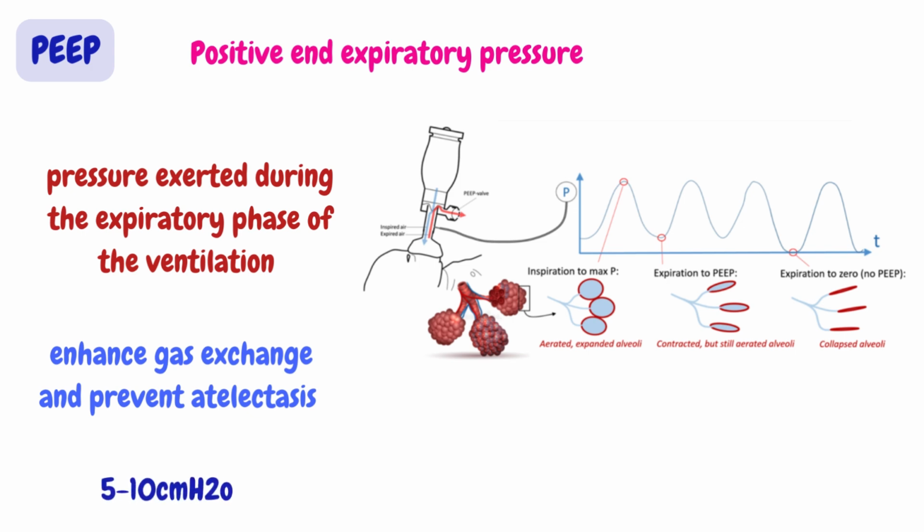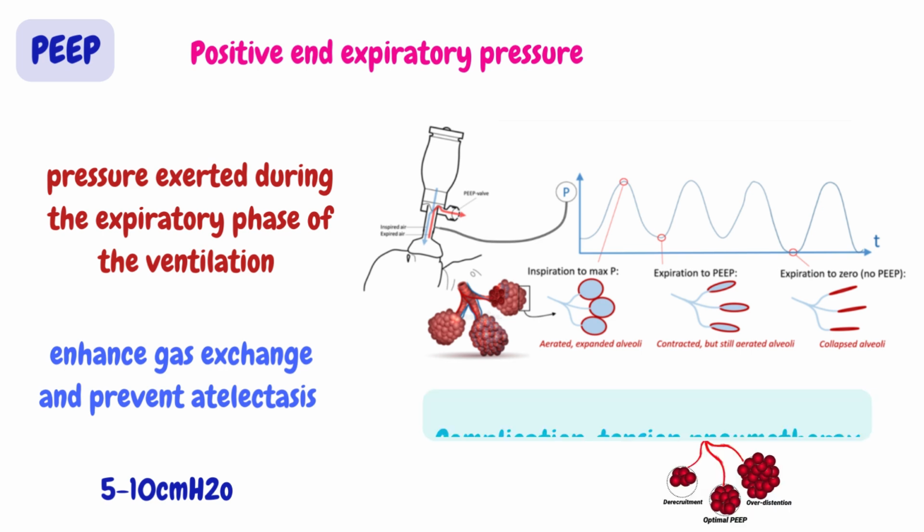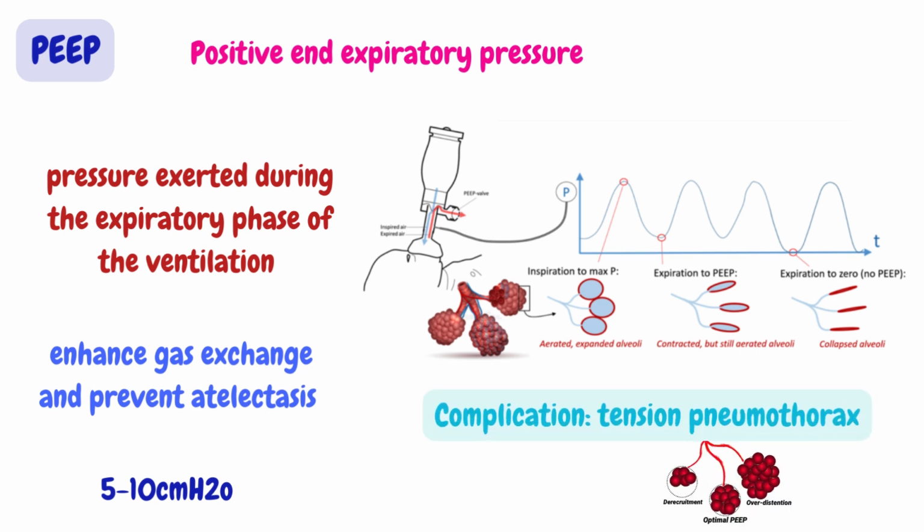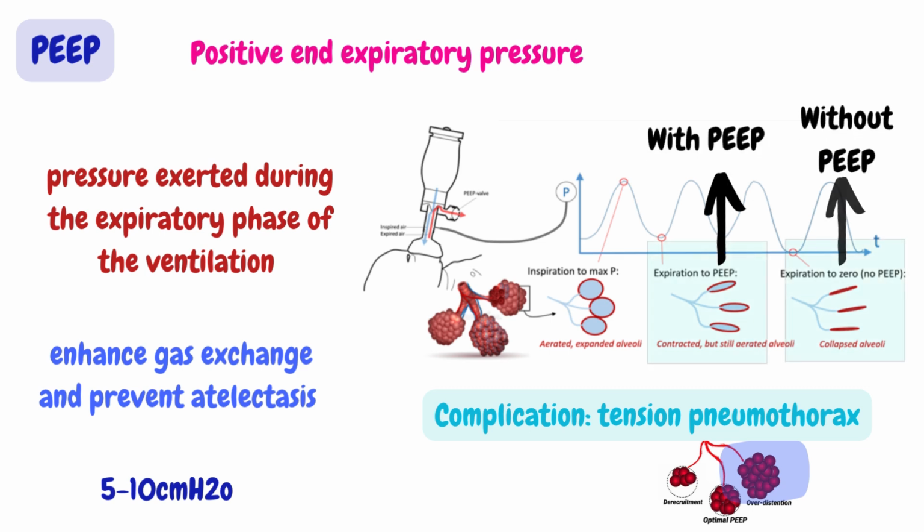The need of PEEP indicates a severe gas exchange disturbance. A higher level of PEEP, more than 15 centimeters of water, increases the chance of complications such as tension pneumothorax. More pressure, more severe tension pneumothorax. Simply, during expiration when the air comes out from the alveoli, PEEP keeps the alveoli open and prevents collapse or atelectasis.